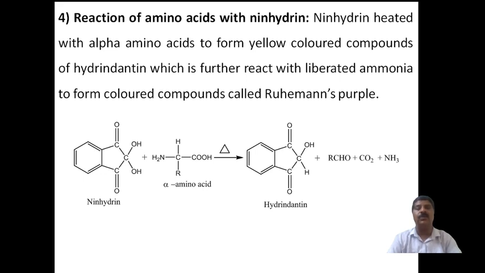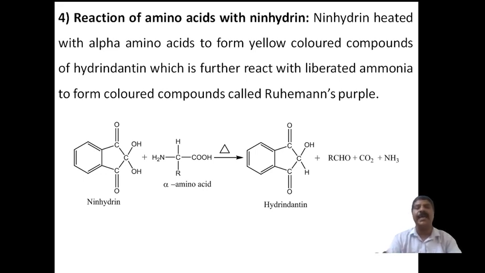Further, in situ, during the process, another molecule of ninhydrin reacts with hydrindantin and ammonia to form a colored compound. It is called Ruhemann's purple, and that compound is formed.